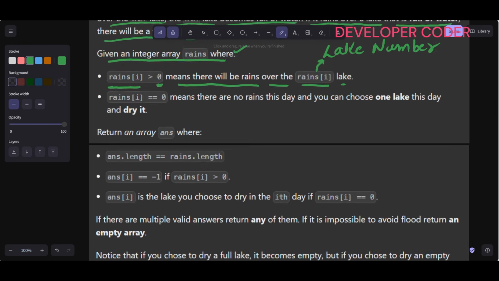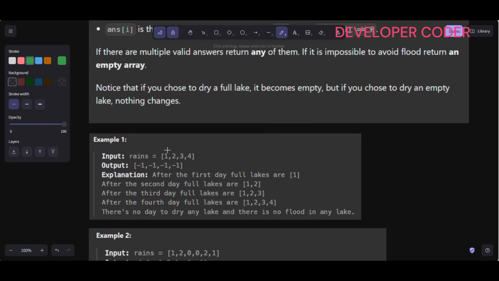So in example number 1, let's say day 1, day 2, day 3, and day 4. On day 1 there is rain over lake 1, on day 2 rain over lake 2, on day 3 rain over lake 3, on day 4 rain over lake 4. So this array consists of nothing but lake numbers, right?